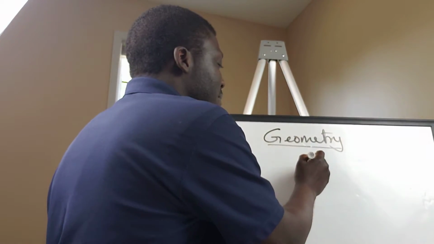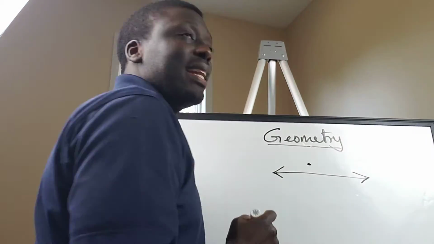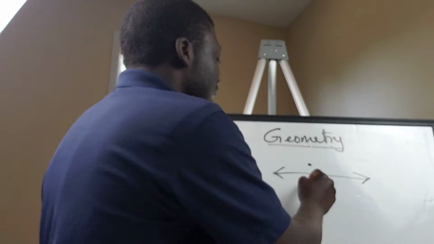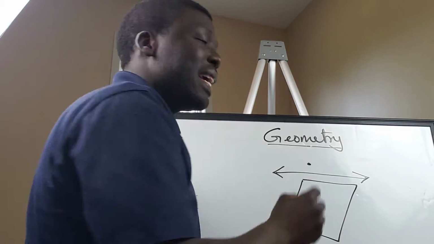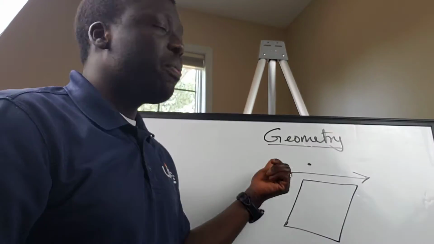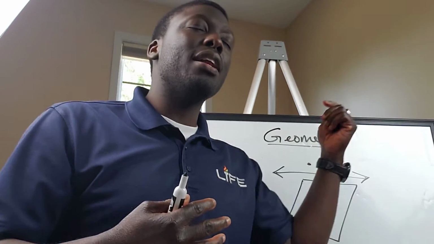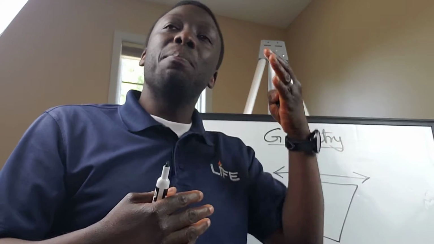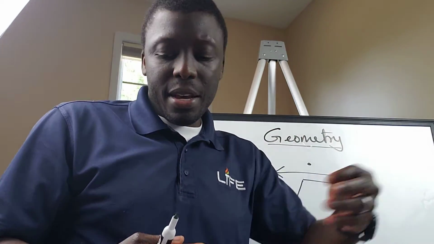So a point, right? You think of a point, and that's a point. You think of a line, that's a line, with no beginning, no end. And then you think of a plane, in a sense, that's a plane there. By the way, a line has an infinite number of points. A plane has an infinite number of lines. That's part of what you will find as you study this. But points, lines, and planes are usually called undefined terms. I repeat, they're called undefined terms. And from them, we build the basis for many other things in mathematics.